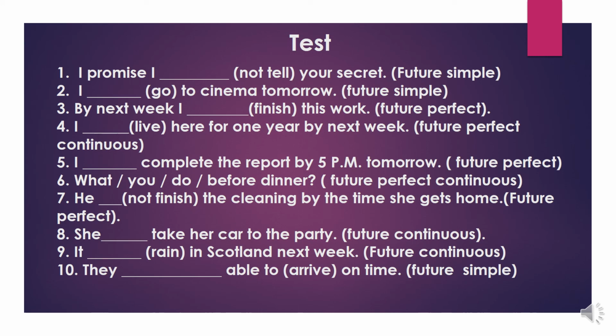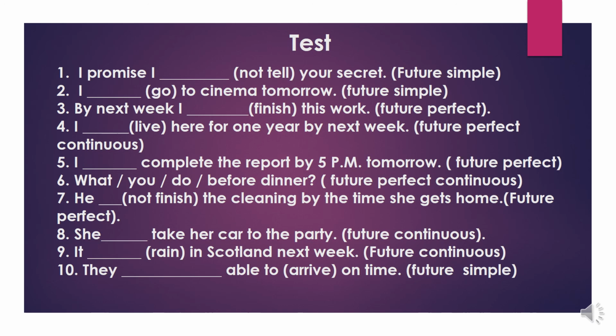Next one. It blank rain in Scotland next week. Future continuous. How can we say in future continuous? Subject plus will or shall be plus V1 ing form or V4. It will be raining in Scotland next week.